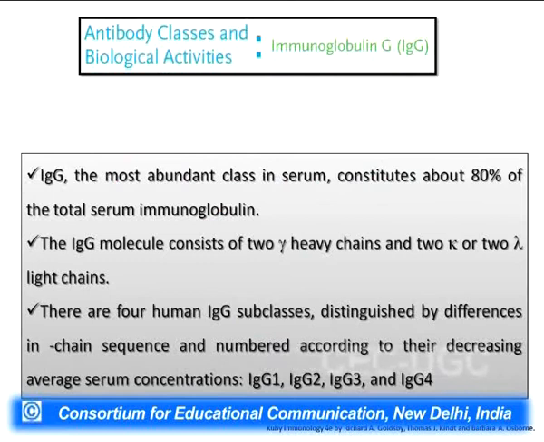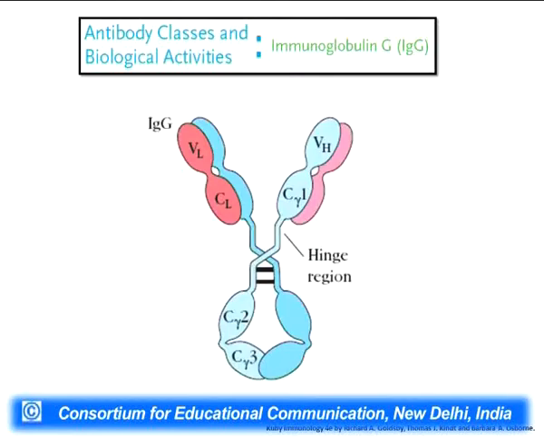The first class is called IgG. IgG is the most abundant antibody found in the serum, and it constitutes 80% of the total serum immunoglobulin. IgG molecules contain 2 heavy chains which are of the gamma type, and 2 light chains which can be kappa or lambda light chains. There are 4 major subclasses of IgG which are IgG1, G2, G3 and G4. They all differ in subtle differences in the amino acid sequences as well as the number of the disulfide linkages which are present in them.